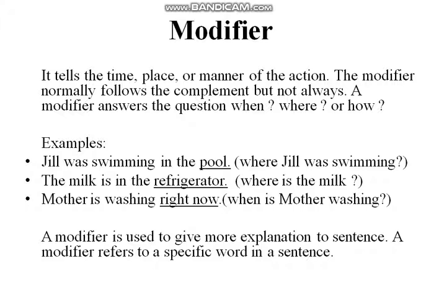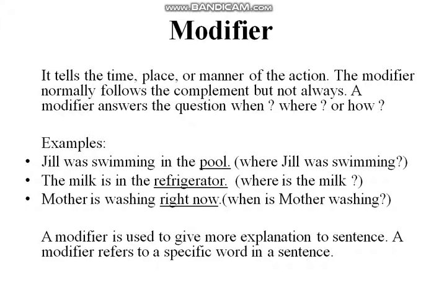Examples: Jill was swimming in the pool. Here the phrase in the pool is a modifier, because it is answering the question where Jill was swimming. The milk is in the refrigerator. Where is the milk? It is in the refrigerator. Here it is a modifier. Mother is washing right now. When is mother washing? Right now. It is showing us the time, so it is answering the question when.